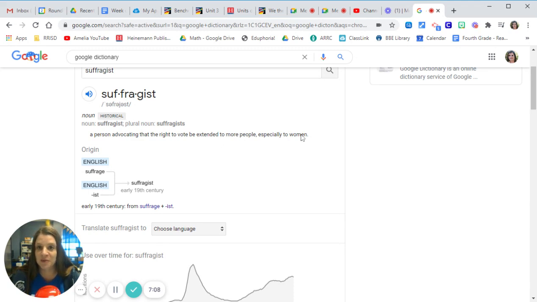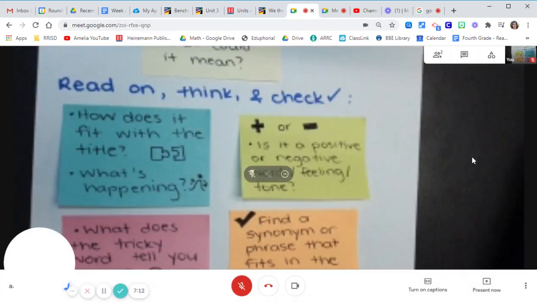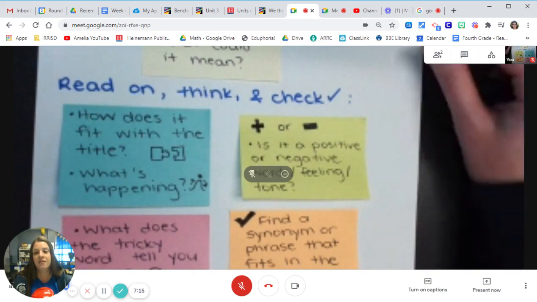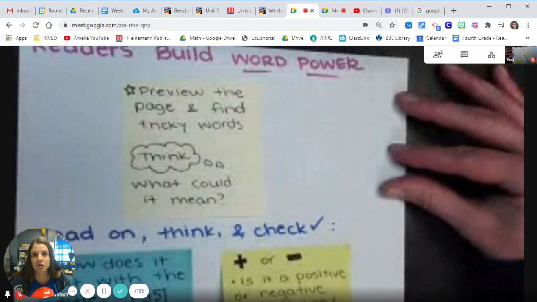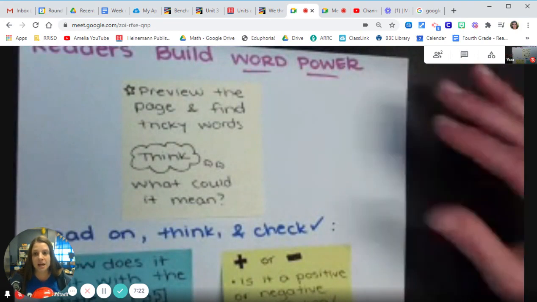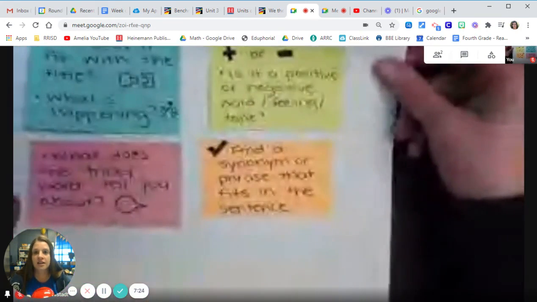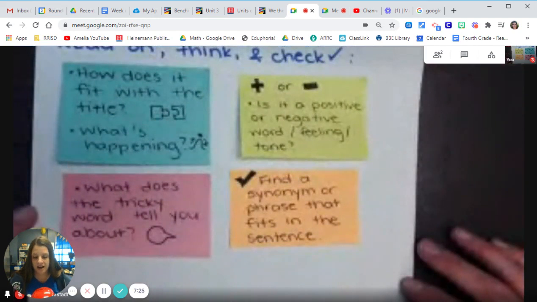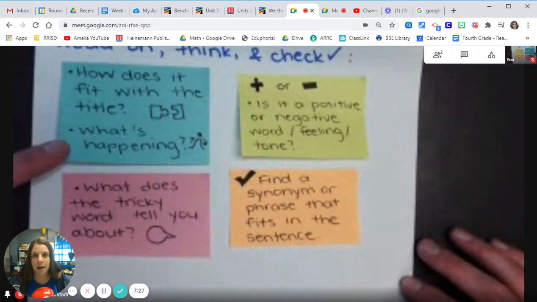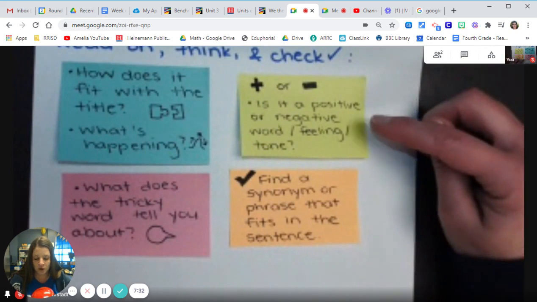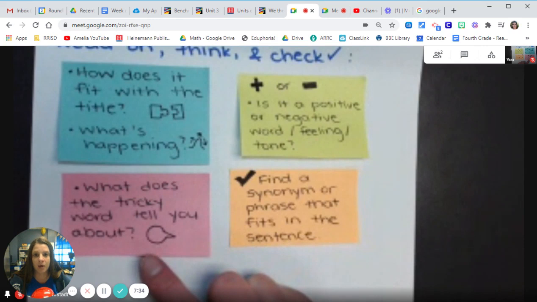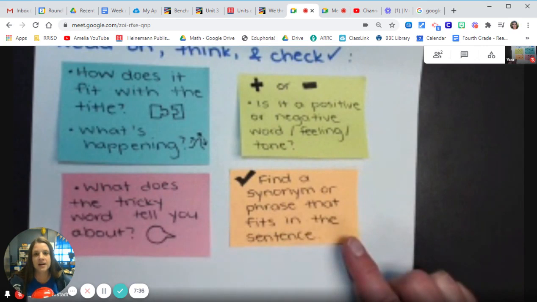So readers, how did we do? We figured it out. So readers, as you go off today, I invite you to think about those tricky words and build your word power. Think, what could it mean? And then read on, think, and check. How does it fit with a title and with what's happening? Is it a positive or negative word or feeling? What does the tricky word tell you about? And then check it by finding a synonym or phrase that fits in the sentence.